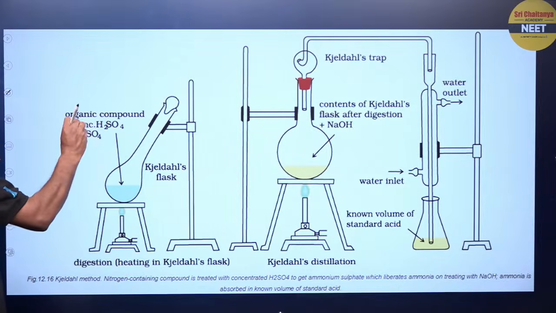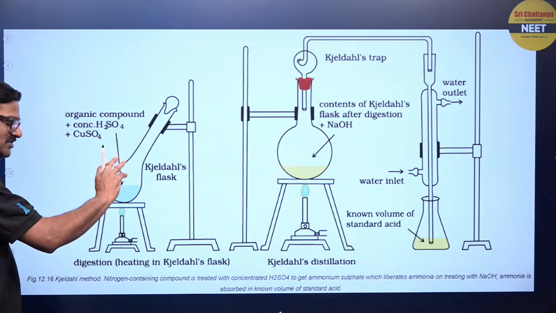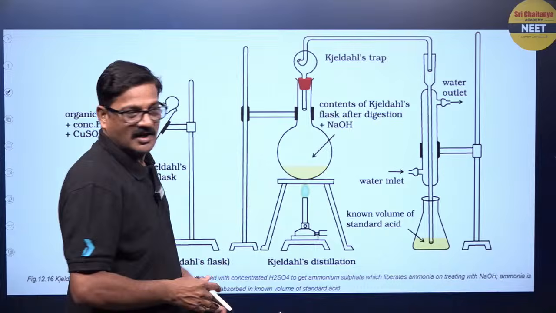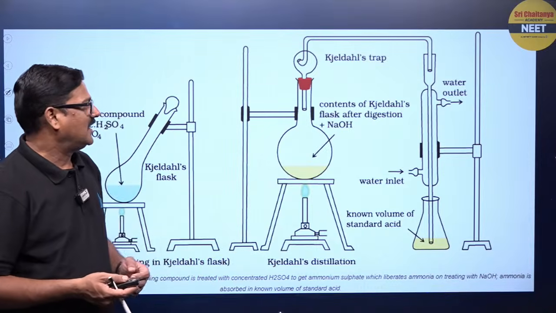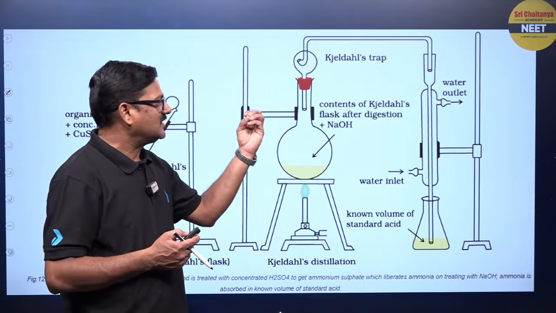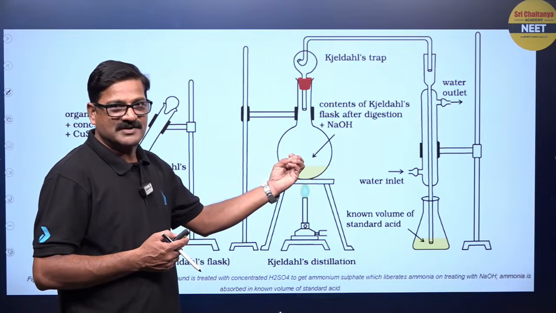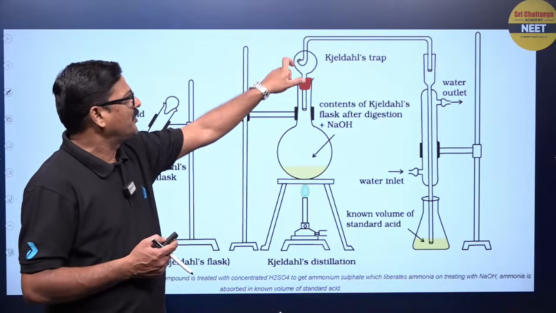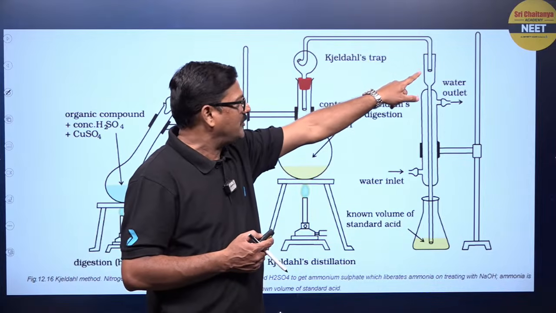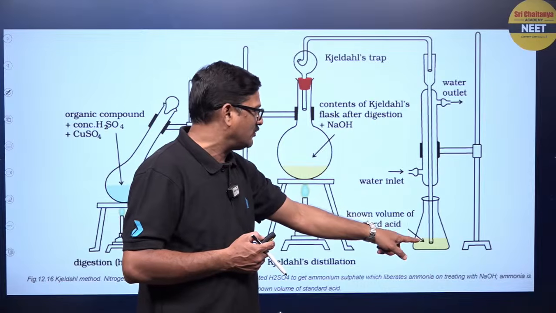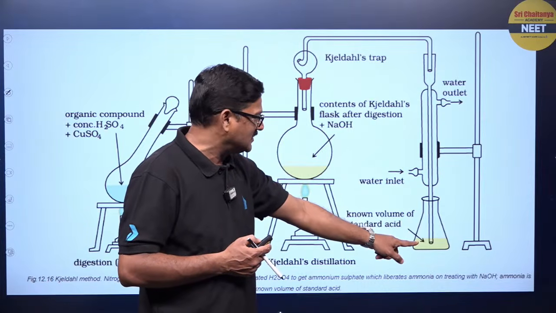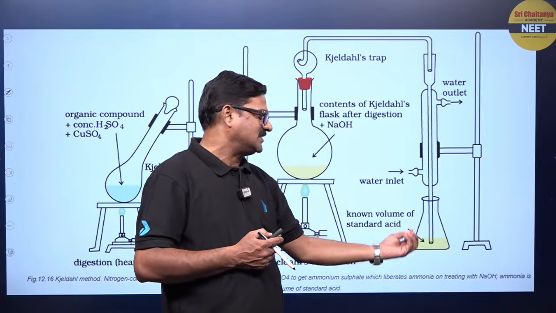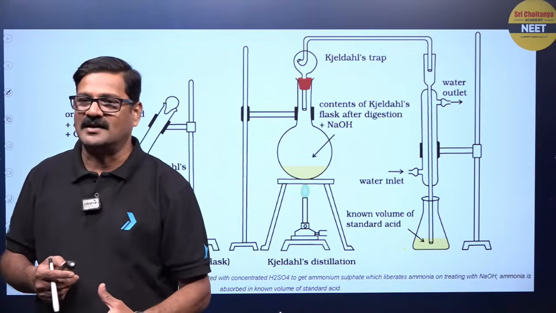This Kjeldahl mixture is taken into a round bottom flask, and the contents of the Kjeldahl flask after digestion are mixed with sodium hydroxide and vigorously boiled. The ammonia is trapped in a known volume of standard solution of acid and neutralized, and the excess of this acid is titrated with standard alkali.